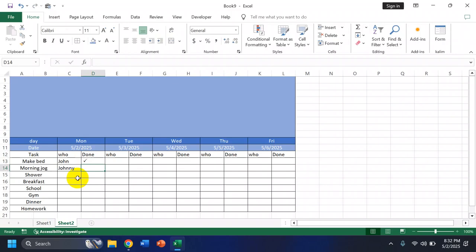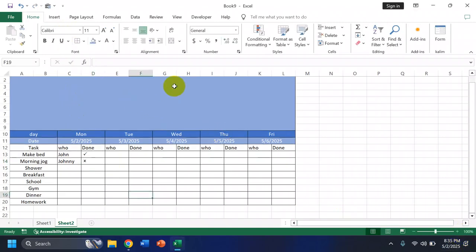If Johnny didn't get that task done, you're going to put the font Wingdings 2, press enter, and hold shift and press O, and that will put the X for you.